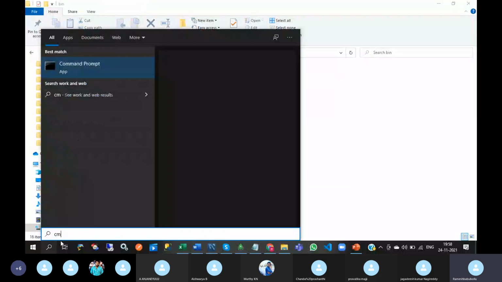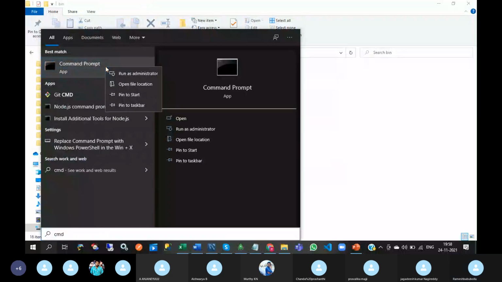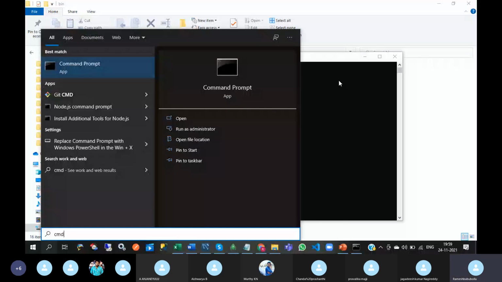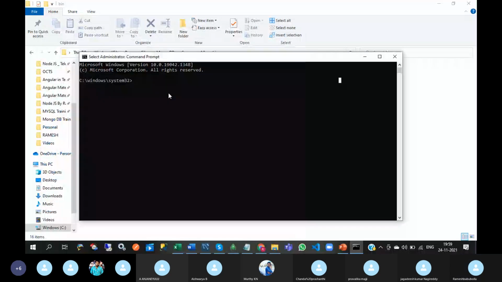And go to the command prompt, run as administrator. Remember this. Right click on command prompt, select run as administrator, and here cd space, paste the path of that MongoDB bin folder and press enter. Now type mongodump.